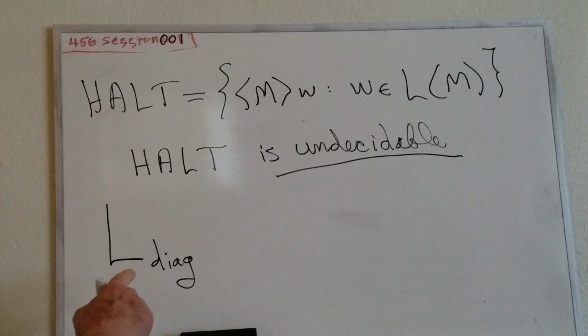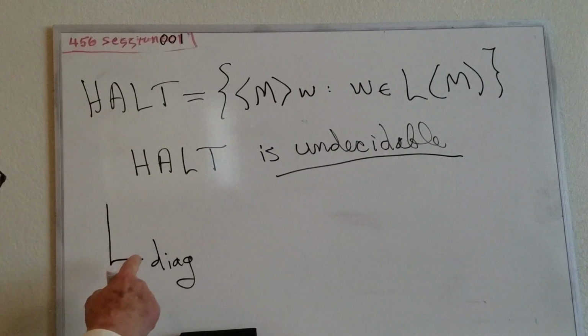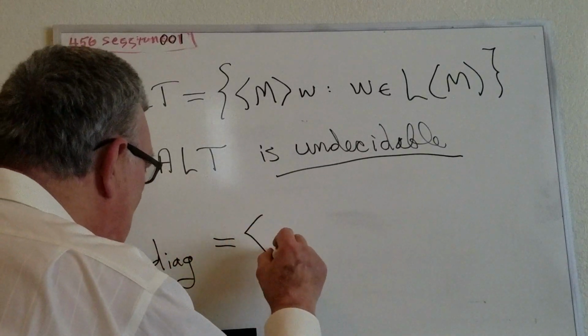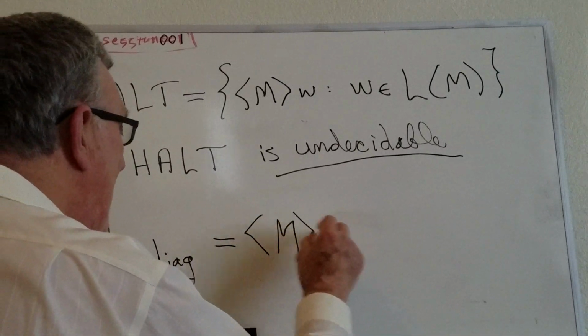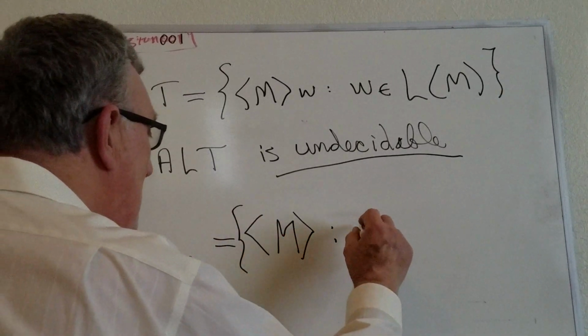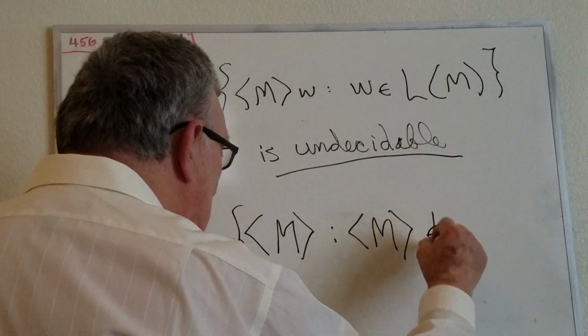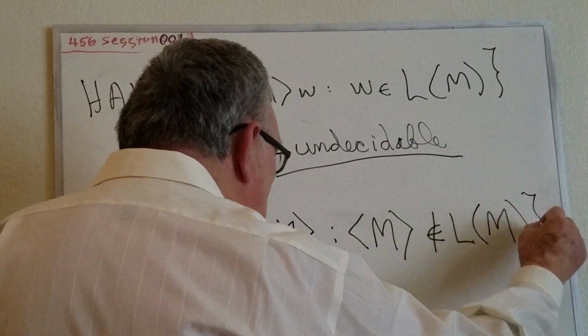Although it's a little bit concealed, this language is actually defined in terms of a diagonalization. So the diagonal language is the set of all Turing machine descriptions such that that description is not a member of the language accepted by the machine M itself.